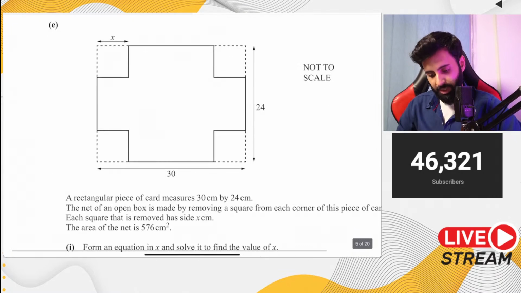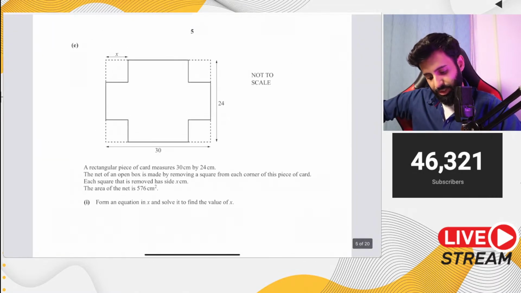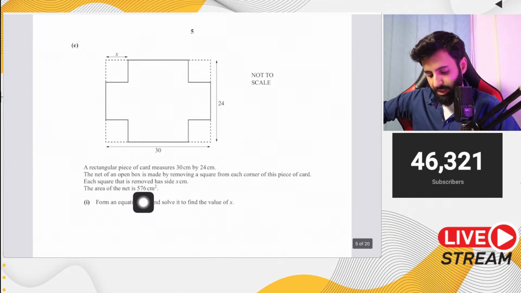Okay, now here's a difficult one. It says a rectangular piece of card measures 30 centimeter by 24 centimeter. The net of an open box is made by removing a square from each corner of this piece of card. Each square that is removed has side x centimeter. The area of the net is 576 centimeter square. Form an equation in x and solve it to find the value of x.